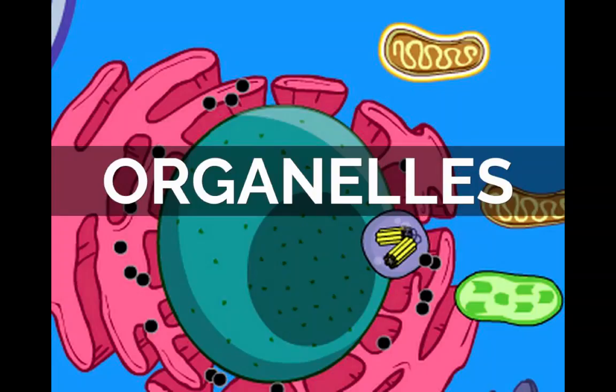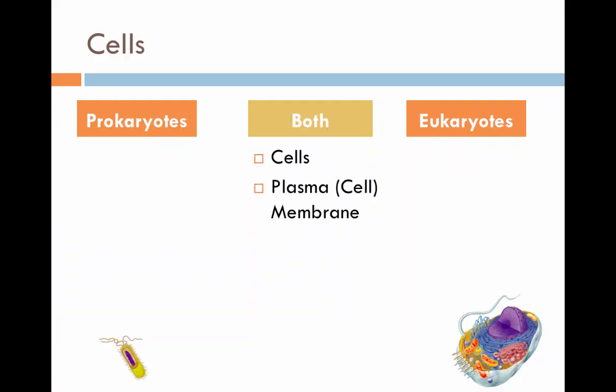One of the major differences between prokaryotes and eukaryotes is the presence of organelles. Remember, prokaryotes do not have membrane-bound organelles, yet eukaryotes do have membrane-bound organelles. They both are cells, they both have a plasma or a cell membrane, they both have cytoplasm, they both have ribosomes, and they both have DNA. You already wrote this down previously.